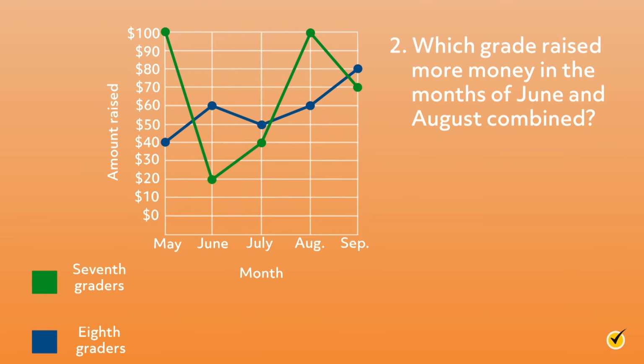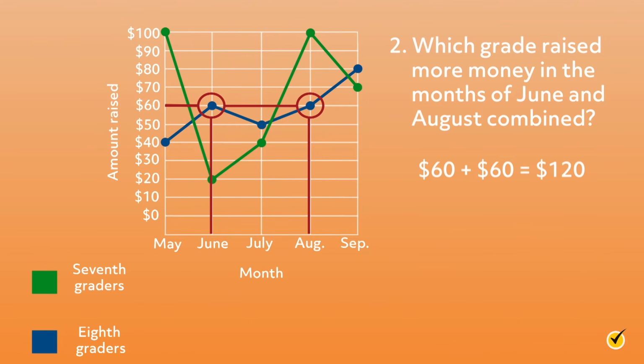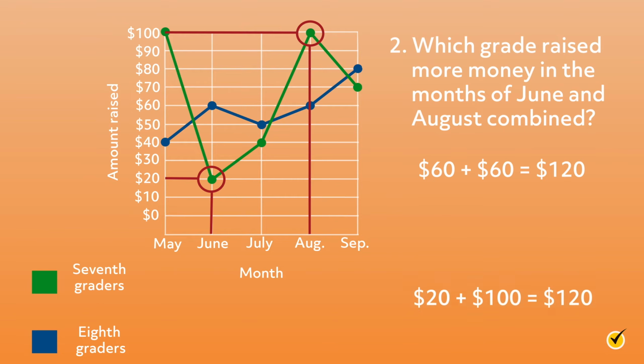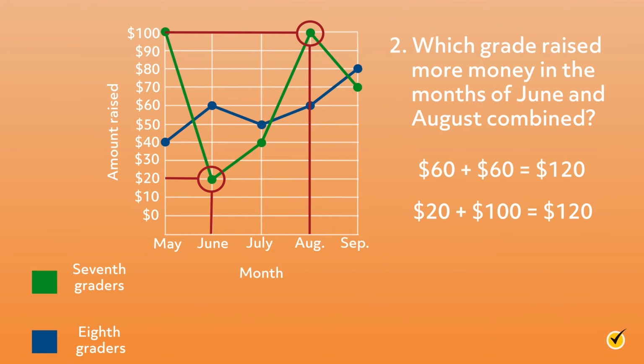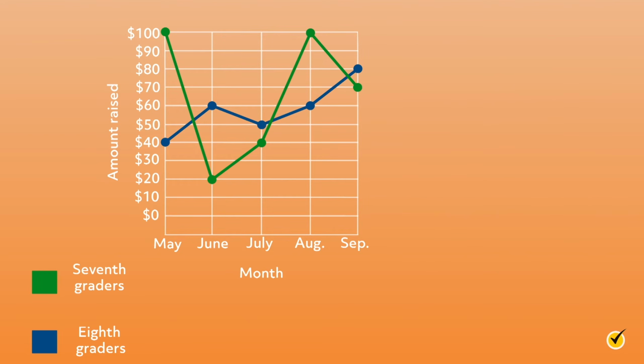Which grade raised more money in the months of June and August combined? The 8th grade students, shown in blue, raised $60 in June and $60 in August. 60 plus 60 equals 120, so the 8th grade students raised $120 in June and August. The 7th grade students, shown in green, raised $20 in June and $100 in August. 20 plus 100 equals 120. So the 7th grade students raised $120 in June and August. As you can see, both grades raised the same amount of money in the months of June and August combined.